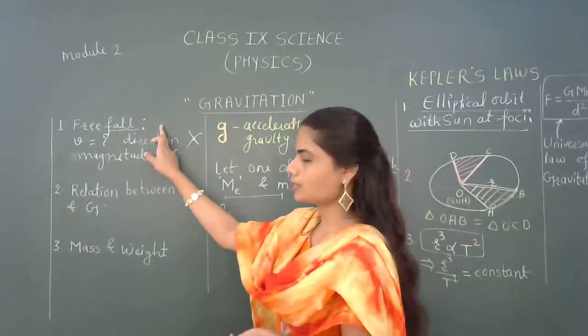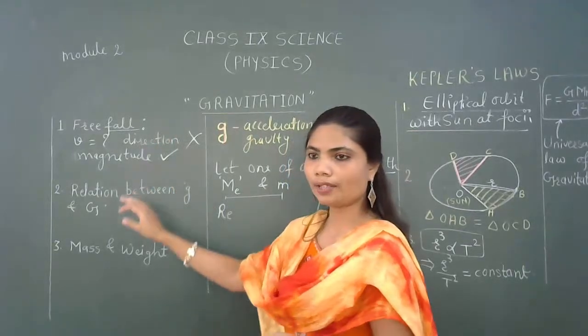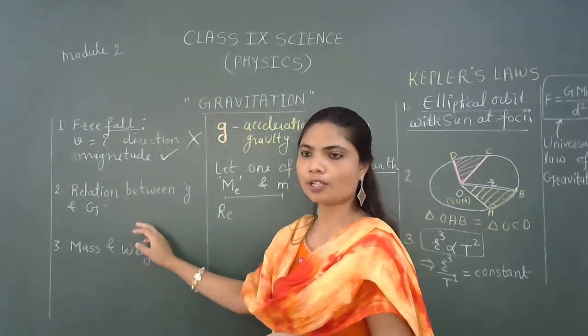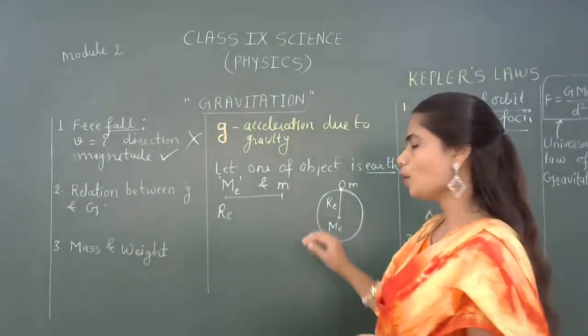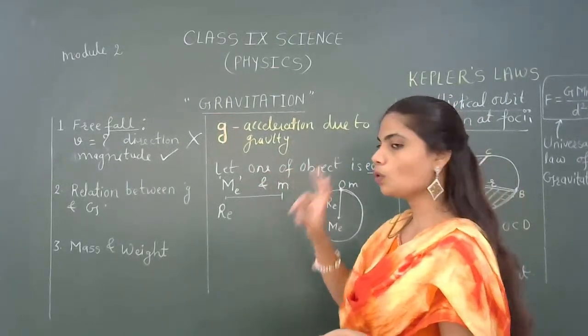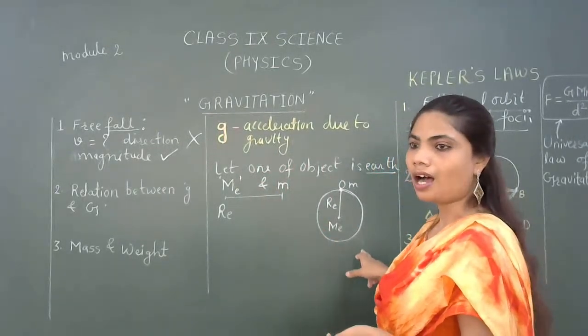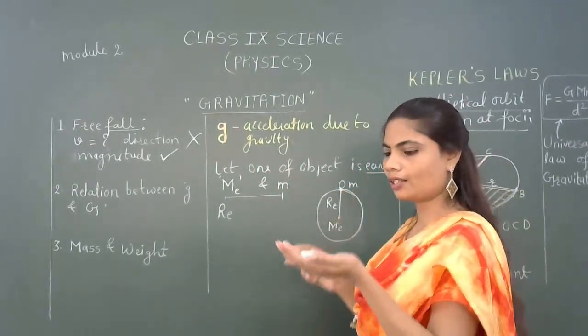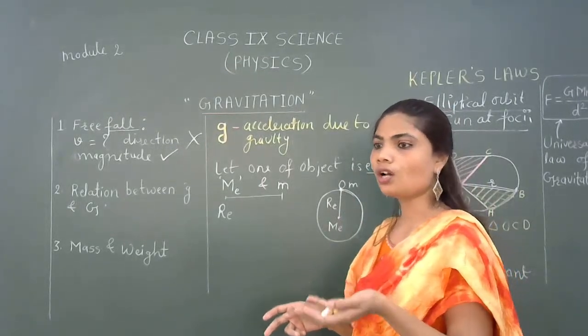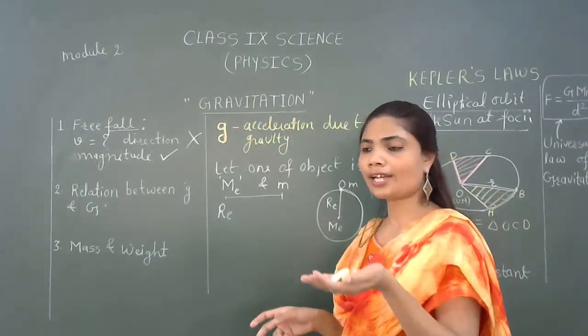We understood the concept of free fall, and from there we are trying to relate small g and capital G. For that, we have considered two objects. One of them is Earth, and the other object is like a chalk which I have thrown, or any pen which you are carrying now.